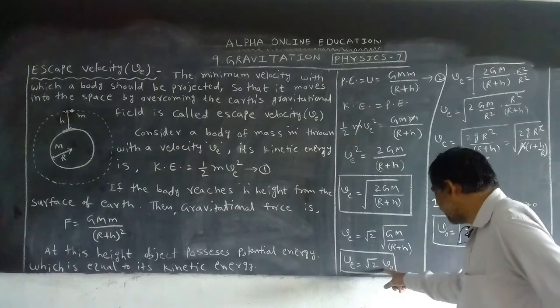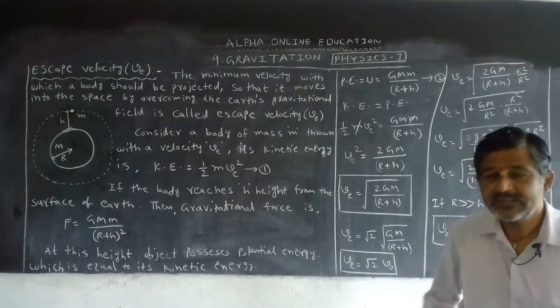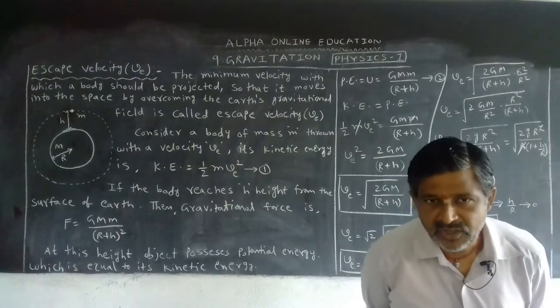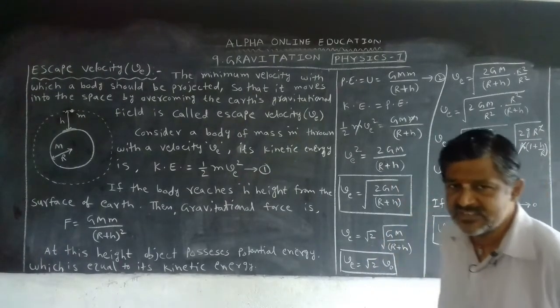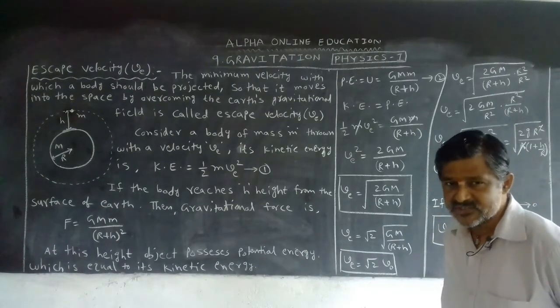The orbital velocity. So what is shown? Escape velocity is root 2 times the orbital velocity.